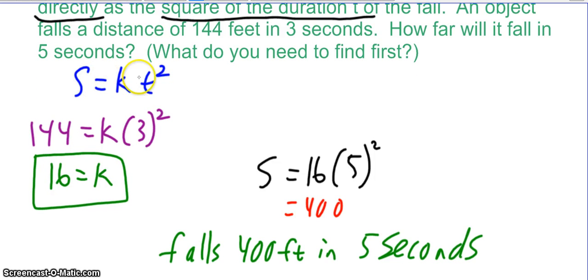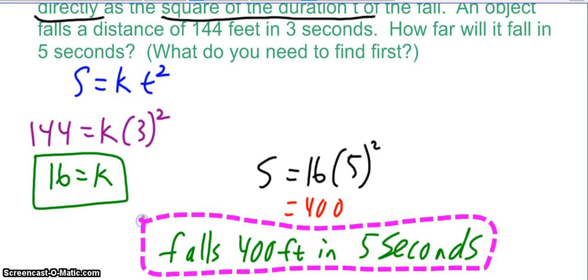Okay, so first we find our variation equation. So s equals kt squared. Then I use the given information, so 144 feet it falls in 3 seconds, to find the constant of proportionality. So I get k is 16. So now I can use that constant of proportionality to find out s, or how far it will fall, in 5 seconds. So I say s equals 16 times 5 squared, I get 400. So then I answer the problem in the context of the problem, because that shows me that I understand that my number 400 actually has meaning, and I get that it falls 400 feet in 5 seconds.